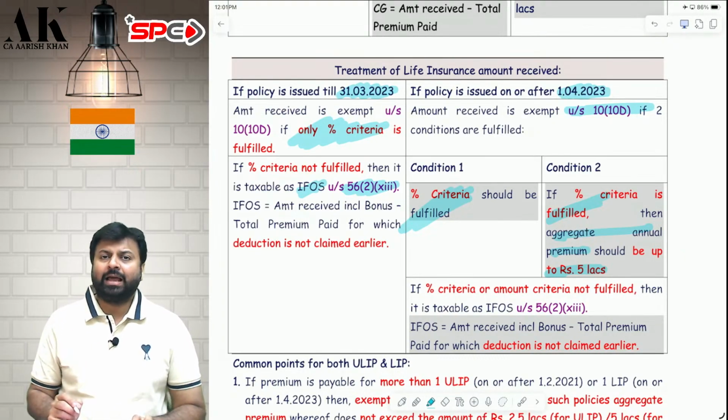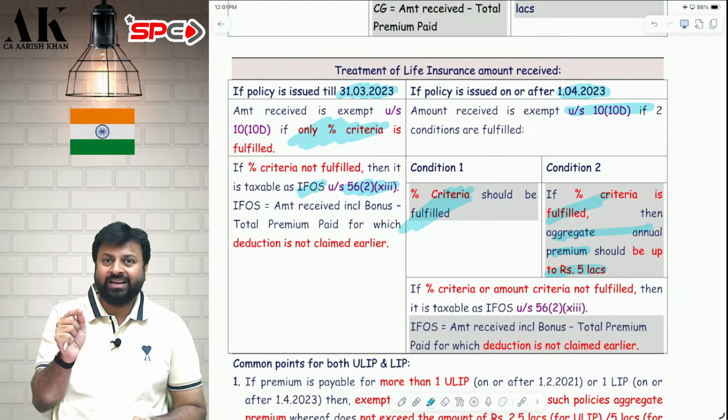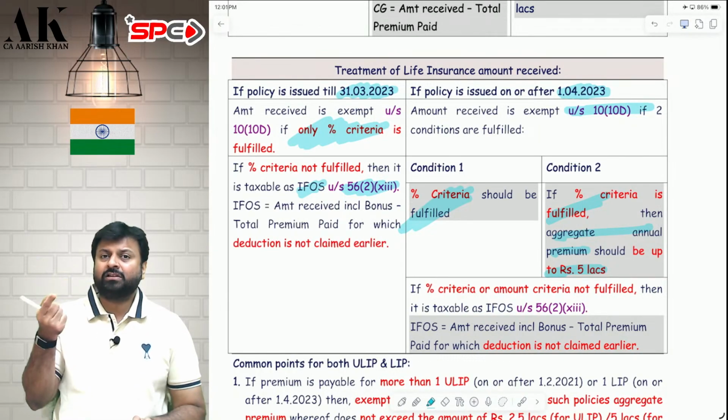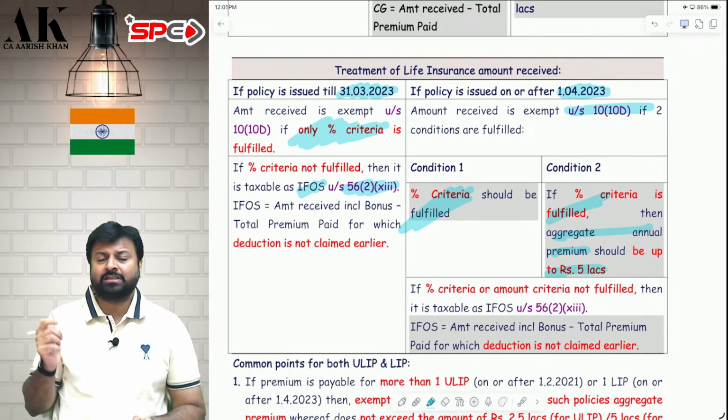How much amount will be liable for tax? Here it is IFOS. In ULIP it is capital gains, because in ULIP there is a unit, and a unit is a capital asset, so there you can charge capital gains. Here there is no capital asset. Here there is just a policy. Therefore here it will be chargeable under IFOS.